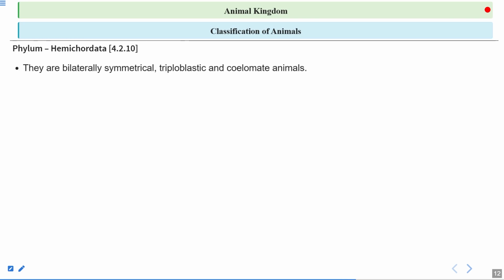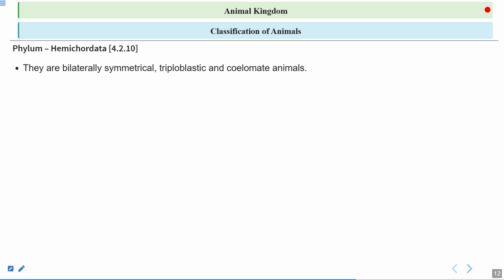They are bilaterally symmetrical. Bilaterally symmetrical means the organism can be divided into two equal halves, the left half and the right half, if we cut the organism from the central axis of the organism.